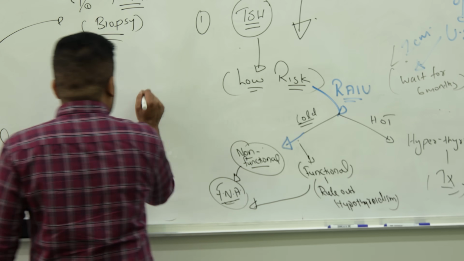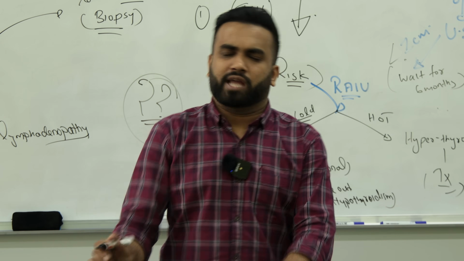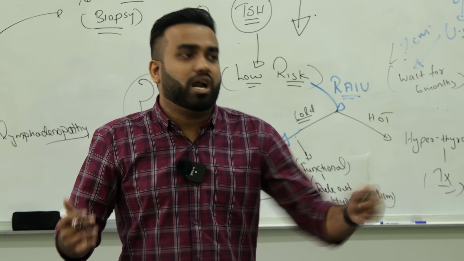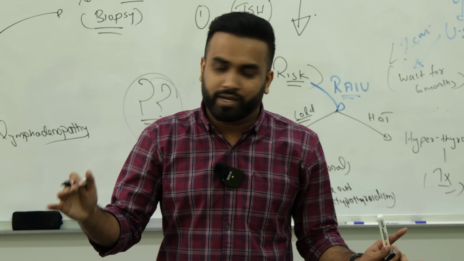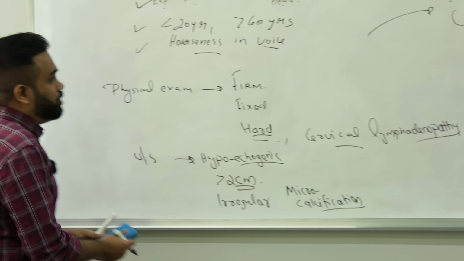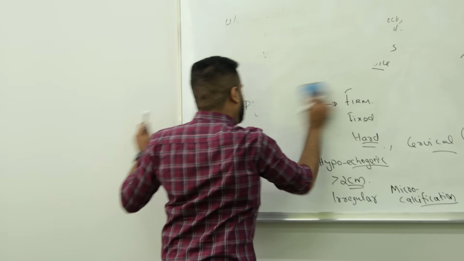Whenever you come to a state like a question mark, I'm not sure if it's a nodule or a cancer, the best thing is what? You can't tell someone they have cancer without doing a biopsy or FNAC. So the best thing is to do a biopsy when you come into a dilemma. So, understood how you rule out who is at high risk or low risk.